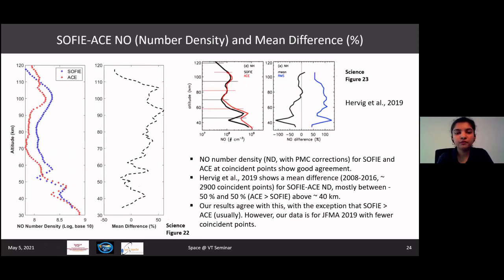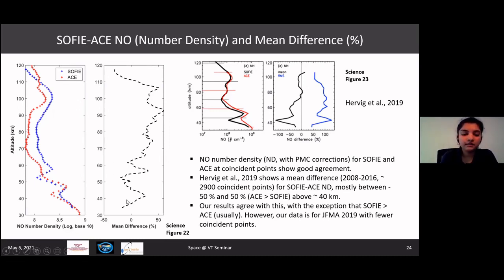And to improve on this result, we have plotted the most latest data, which is in terms of number density. And here are published results from Dr. Herbig's 2019 paper, which validates the comparison between SOFI and ACE observations. This data set has corrections made to it to remove the PMC interference.